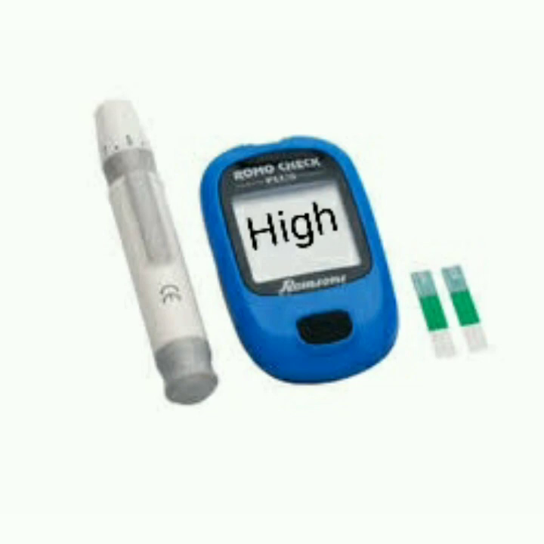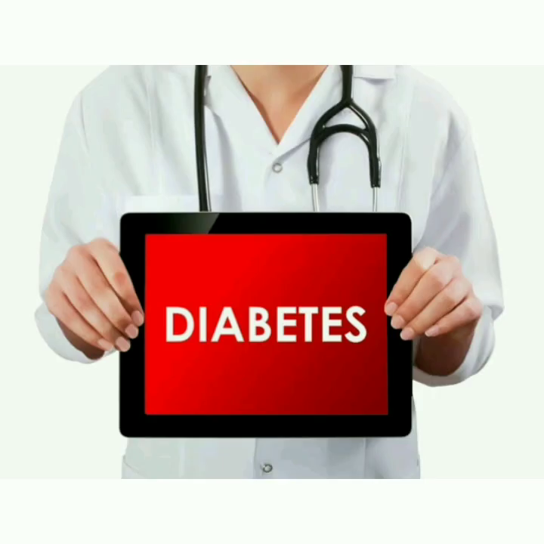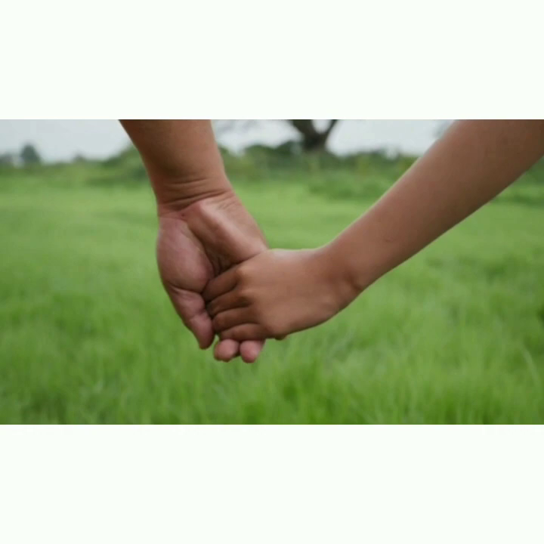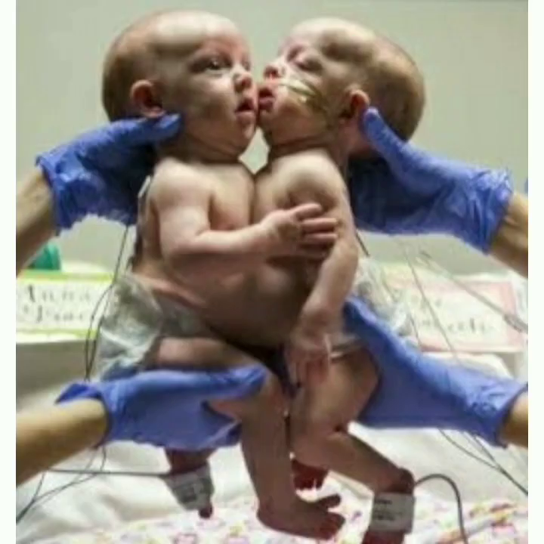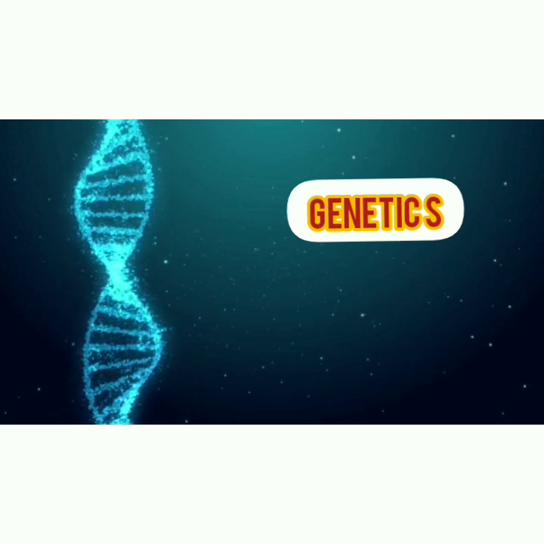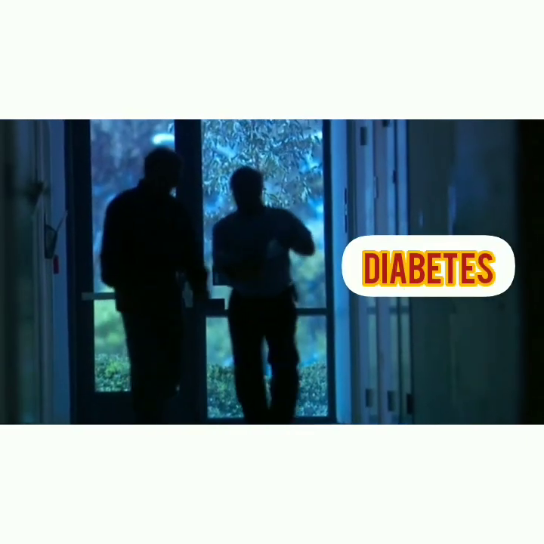Our next question is, how and why do people get diabetes? People get diabetes because of multiple factors, like family history. Type 2 diabetes has a stronger link to family history than type 1 diabetes. And studies of twins have shown that genetic factors play a very strong role in the development of type 2 diabetes. If any person's father, mother, sister or brother is suffering from diabetes, then there is a high chance of development of diabetes in that person.